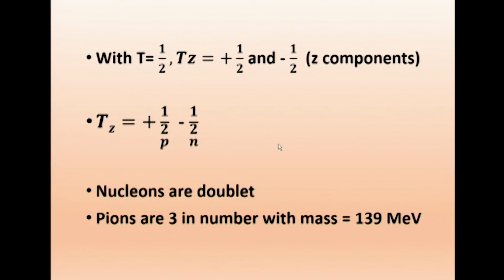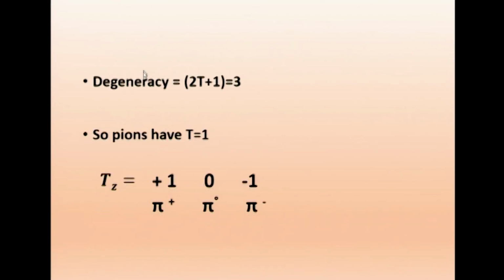So we will go further into the next slide. Here there are 3 pions observed. Therefore, degeneracy 2t plus 1 equal to 3. Because 3 are observed, we can call it a triplet. There are 3 particles with the same mass. So if 2t plus 1 equal to 3, what will be t? T will be 1. Only if you put 1 will you get 3. So pions have t equal to 1. That's called isospin. All the pions have the same mass and the same isospin.